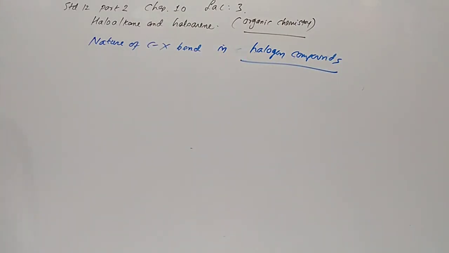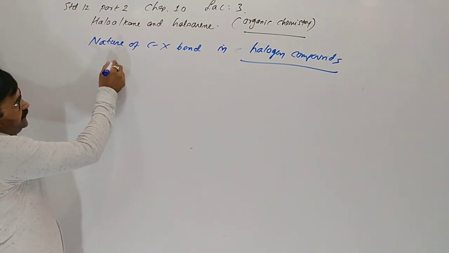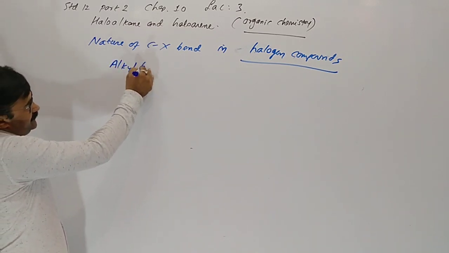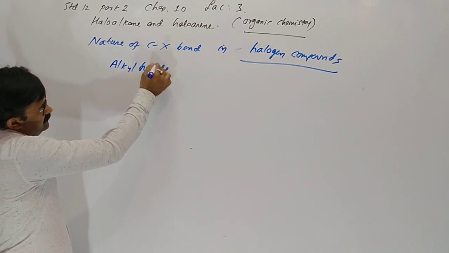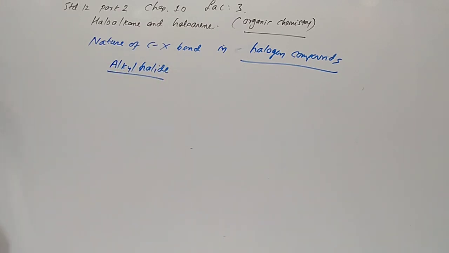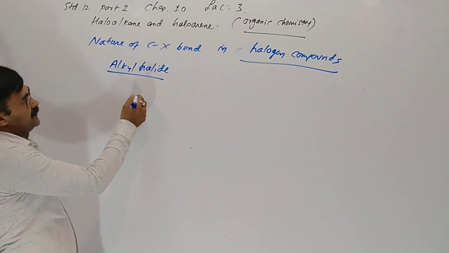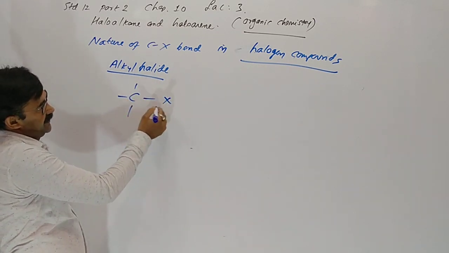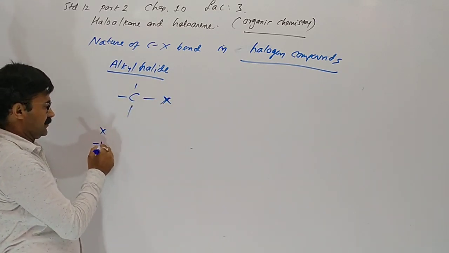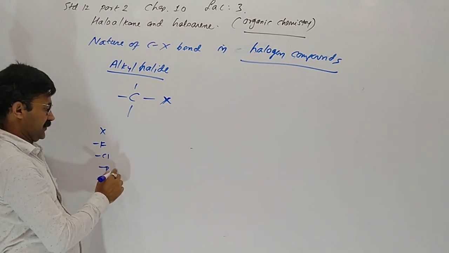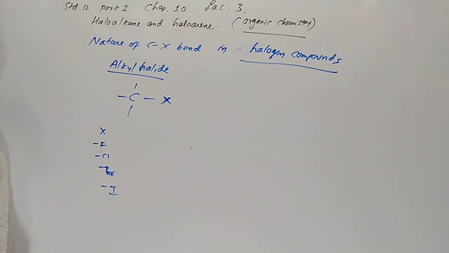Whenever we are taking alkyl halide, whenever alkyl group is attached with halogen, X means halogen, there should be fluorine, chlorine, bromine or iodine.